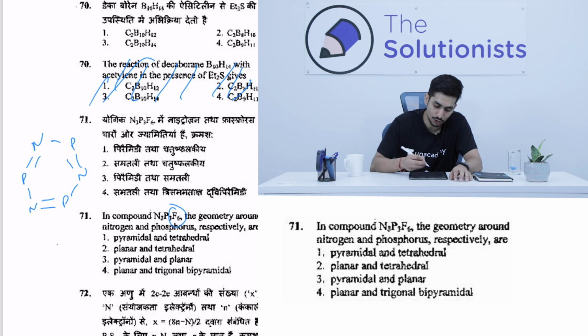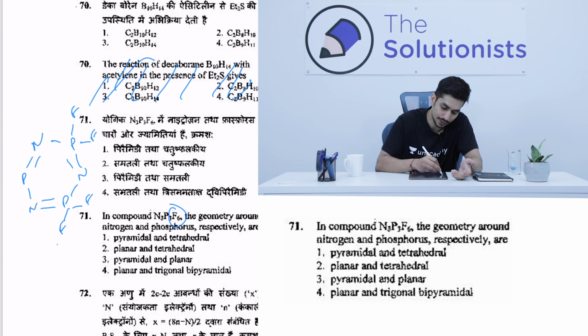How will you accommodate them? Nitrogen valency is satisfied. Phosphorus, all of you know, can be pentavalent as well, because it has 5 electrons in its valence shell. So all the 6 fluorines will go on the phosphorus, 1, 2 like this, F, F, and then F, F. Now we'll apply VSEPR theory. We have to find the geometry of nitrogen and phosphorus, as you can see in the question.